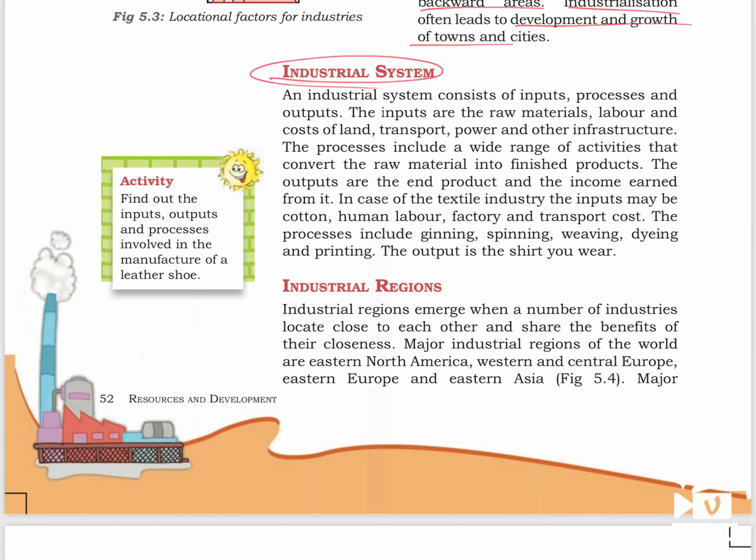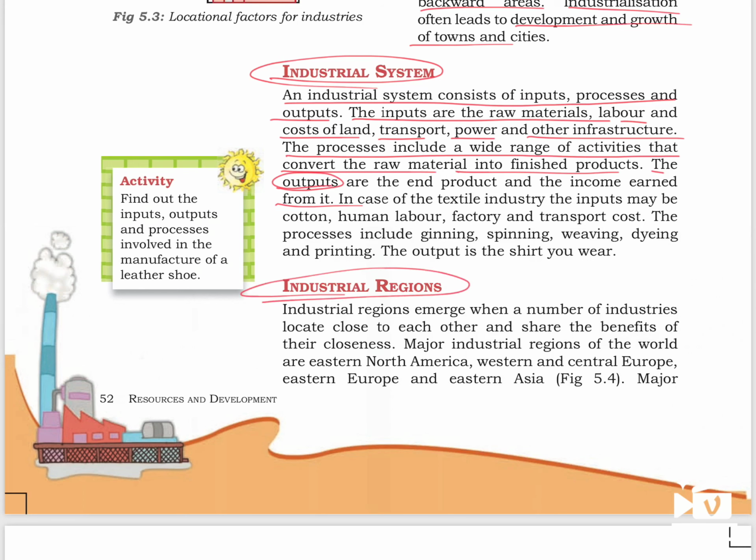Next, we have industrial system. An industrial system consists of inputs, process, and outputs. The inputs are the raw materials, labor, and cost of land, transport, power, and other infrastructure. The processes include a wide range of activities that convert the raw material into a finished product. The outputs are the end product and the income earned from it.